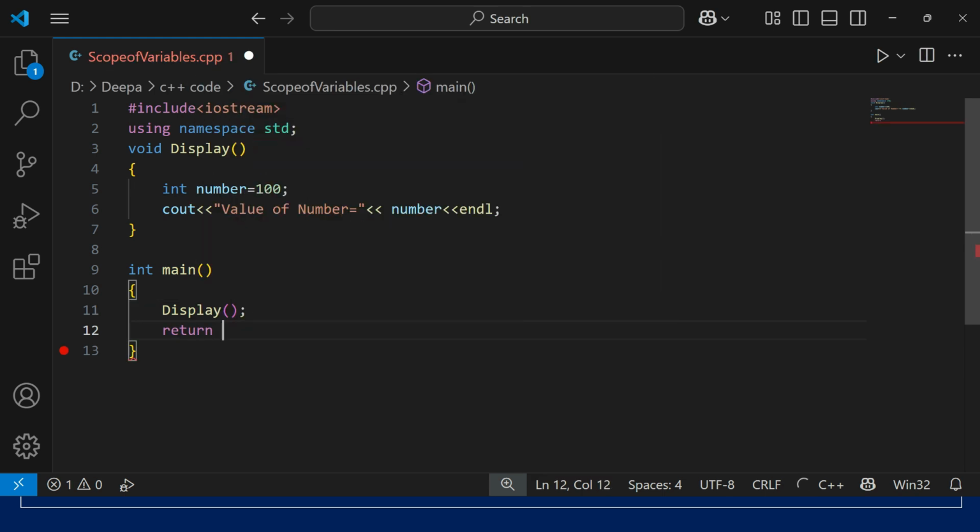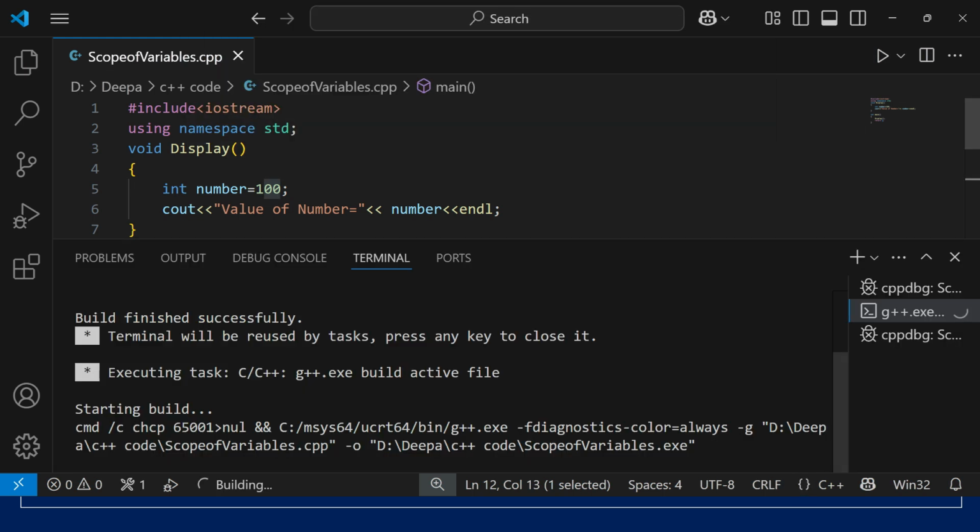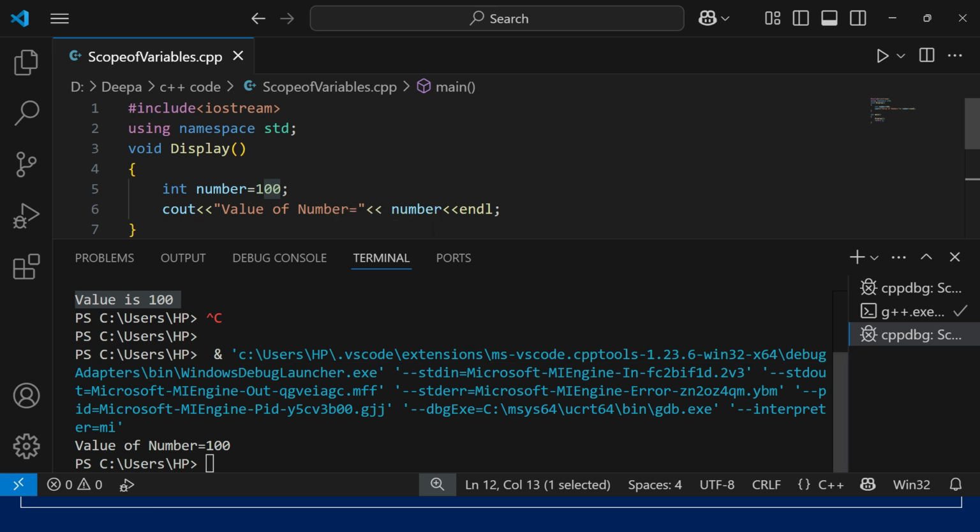And we need to give the return type. Return equals 0, because we have given the return type in main as int. So we need to return an integer value. 0 means the execution is successful and 1 means there is an error in the program. So by default, we are returning 0. Save this program and execute. You can see in the terminal, the value of number is equal to 100. It means it has properly displayed the value of number.